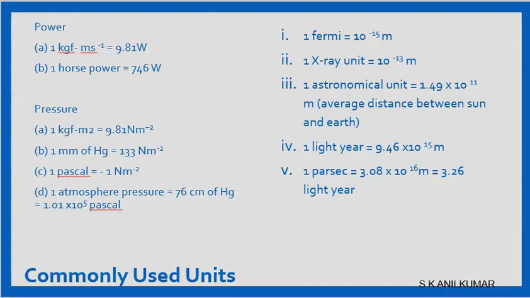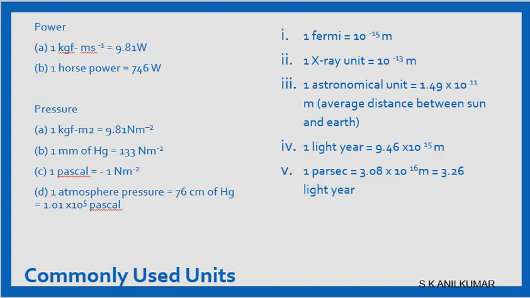For a standard astronomical unit, we take the distance between the sun and the earth. And when we say mean distance, what do we do? The earth rotates around the sun on an elliptical path. So we have an apogee and perigee, the nearest position and the farthest position based on the ellipse. So the average we take is called the average distance, and that is 1.49 into 10 power 11 meters. Now we also measure sometimes in 10 power 9 or sometimes in 10 power 13. All this is because whether we measure in meters or centimeters or kilometers, this will change. So in meter terms, 1.49 into 10 power 11 is the distance between the sun and the earth. This is one astronomical unit.